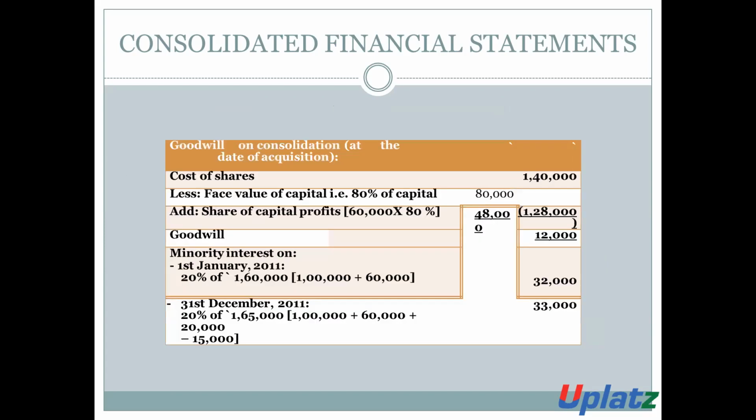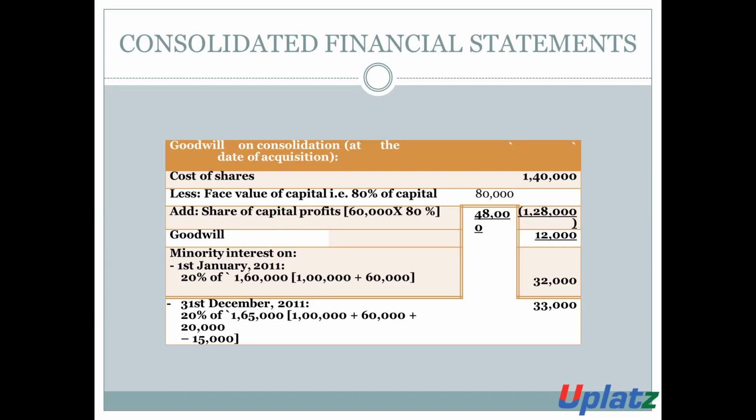Next is goodwill on the consolidation. Now we will discuss the calculation of goodwill or the calculation of capital reserve on the consolidation. Cost of share is 1,40,000 and we will reduce the face value of share, 80% of capital, which is 80,000, and we will add the share of capital profit. Capital profit is 60,000 into 80%, total is 48,000 rupees, and the total amount is 1,28,000.